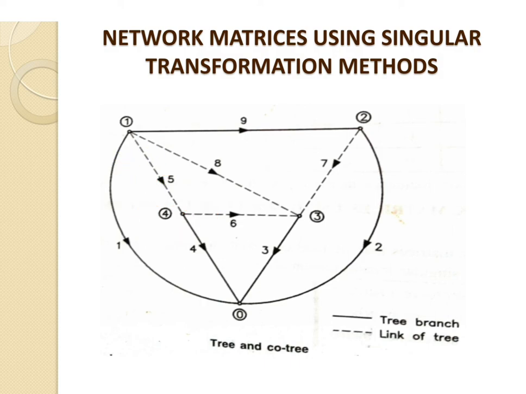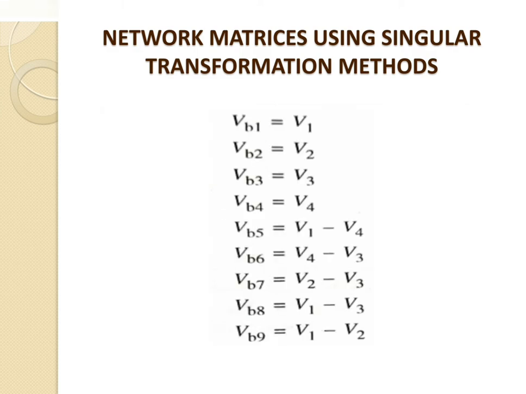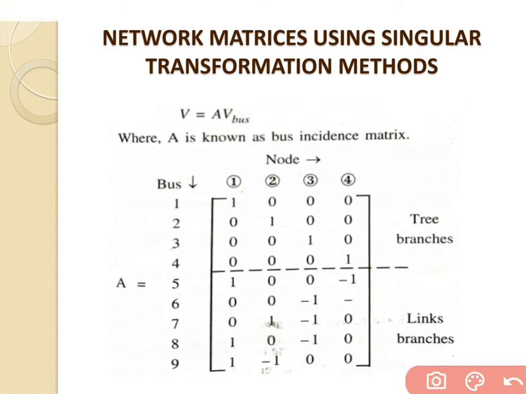Branch number 5 is current entering the node, whereas branch number 6 is current leaving the node. So 6 is written as a positive sign, 1, whereas 5, being current entering the node, is written as a minus sign.